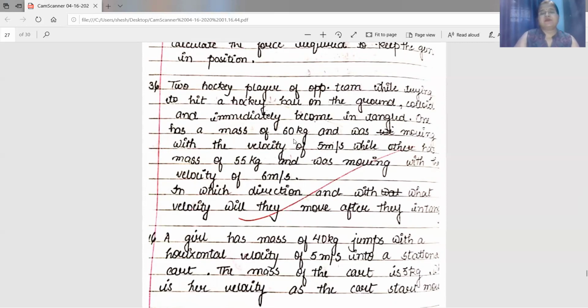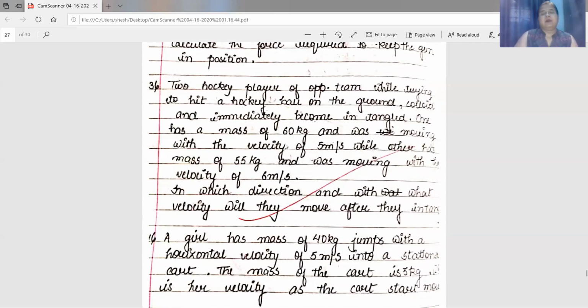Suppose the mass of the hockey player of team A is 60 kg and his velocity is 5 meter per second, while the mass of the hockey player of team B is 55 kg and he is moving with a velocity of 6 meter per second.